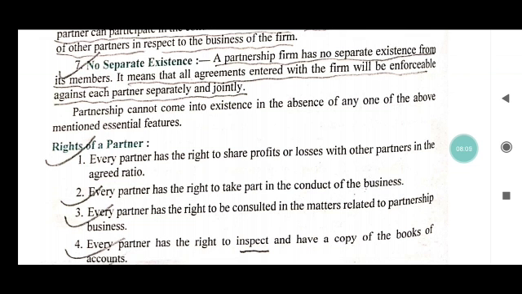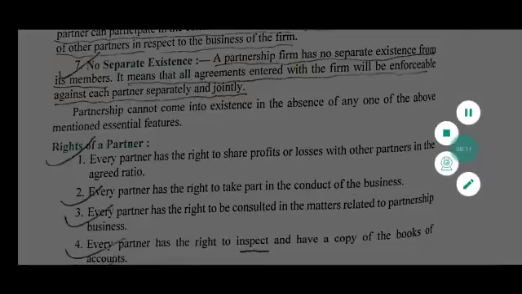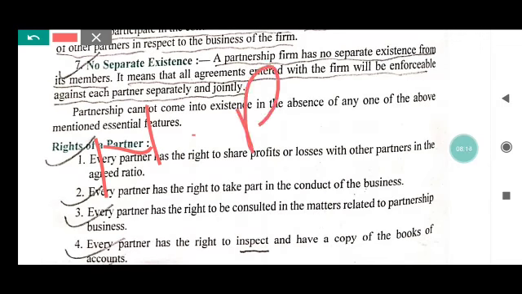In the previous chapter, not for profit organization, the first chapter of commerce class 12, I already discussed the not for profit organization.